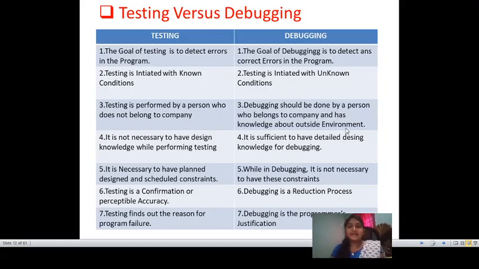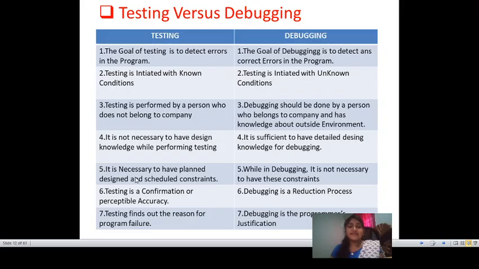Debugging means correcting the bugs, so compared to the tester, the debugger should have more knowledge about the environment used to debug the errors. The fourth one: it is not necessary to have design knowledge while performing testing. It is sufficient to have detailed knowledge for debugging.